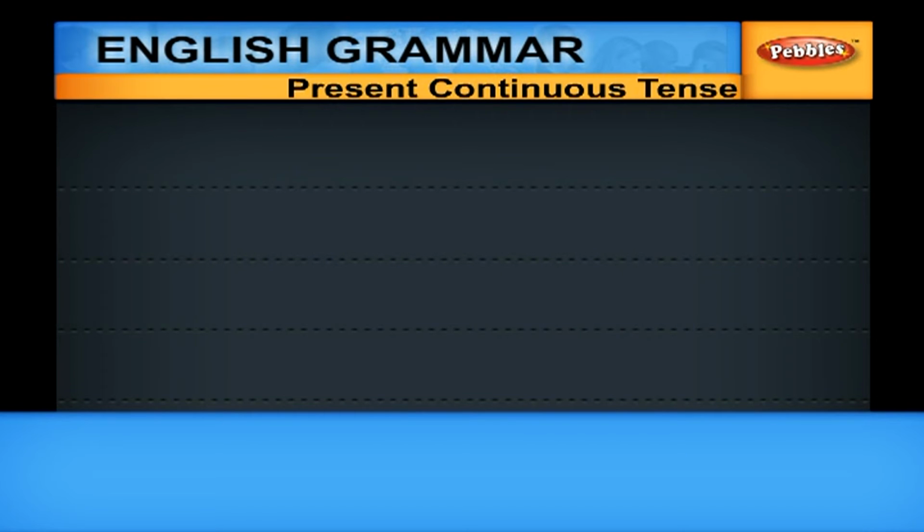Other verbs which don't take ing form are like these. It is incorrect to say, I am liking you. The correct form is, I like you. It is incorrect to say, I am wanting this. The correct form is, I want this. It is incorrect to say, I am remembering. It must be, I remember.